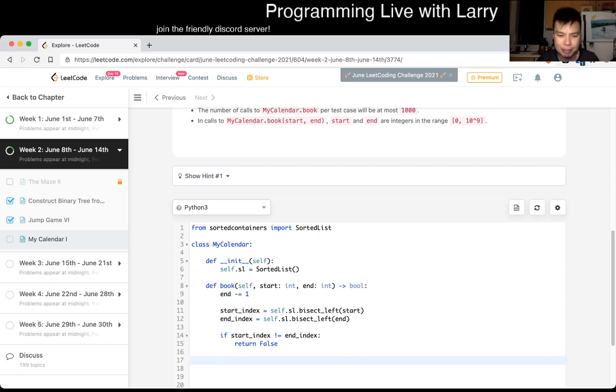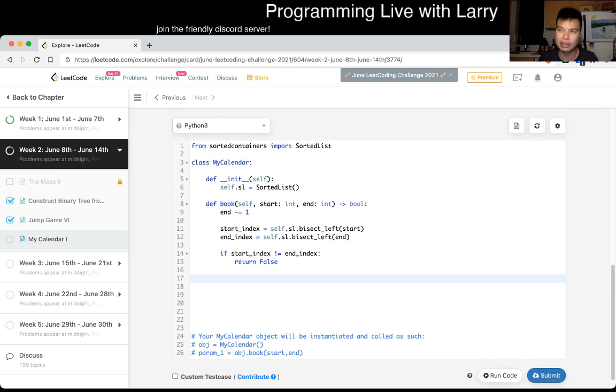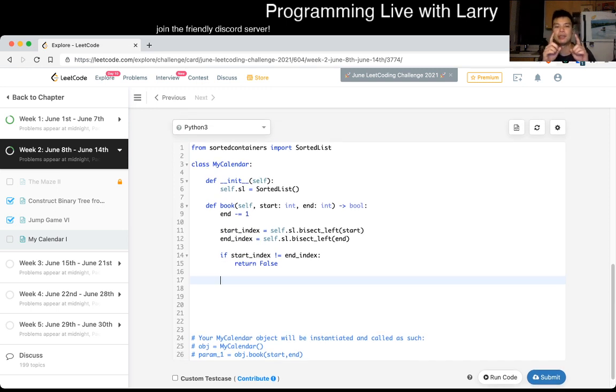But okay. Now if they are the same, then the other possibility is that you're in between two endpoints. I think I have to keep track of, because there are other scenarios, right?